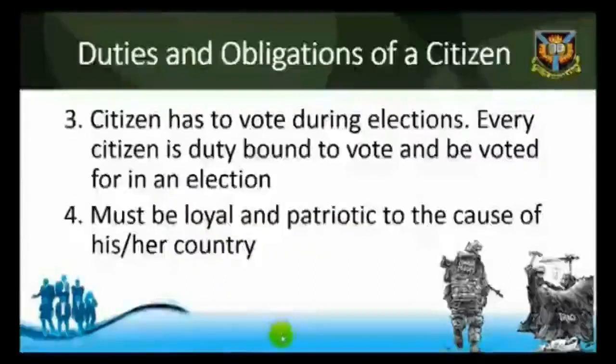When a citizen is considered as being loyal and patriotic in the state, that means that the citizen has totally committed himself to the cause, growth, and development of his fatherland, and the state can vouch for such an individual as a dependable citizen of the state.